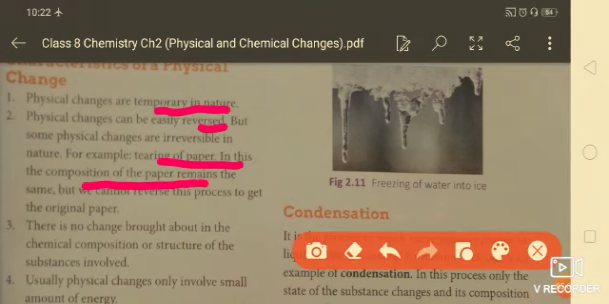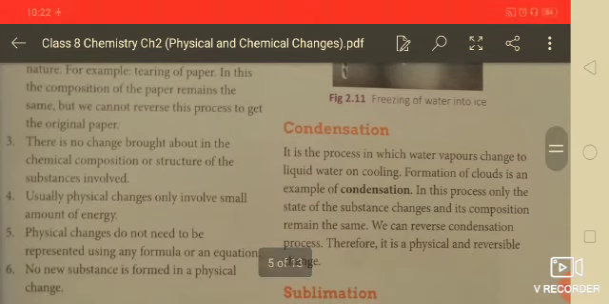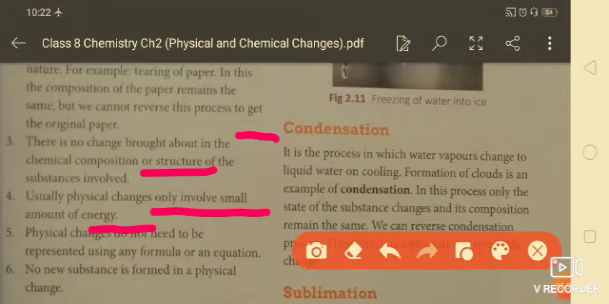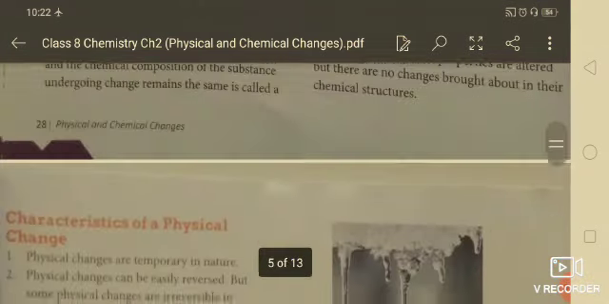And here, in this process, you can find the original shape again. Now there is no change brought about in the chemical composition, and usually a physical change only involves a small amount of energy. A physical change doesn't need to be represented using a formula or an equation. No new substance is formed in the physical changes.